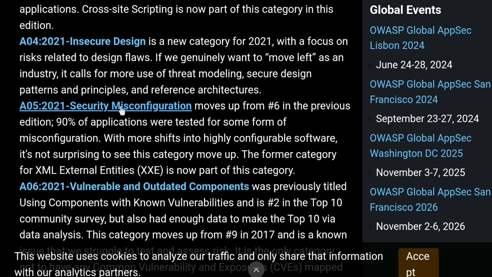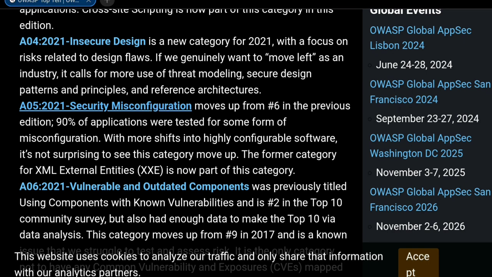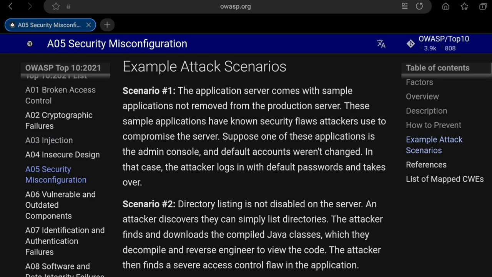The next one is security misconfiguration. Security misconfiguration is just the configuration of the application servers that we have. For example, in scenario 1, the application server comes with a sample application configuration which is not removed from the production server. We download applications and code, they have some configuration, and we don't tune it to our needs. We don't remove, let's say, some default username, password, admin, or whatever they are.